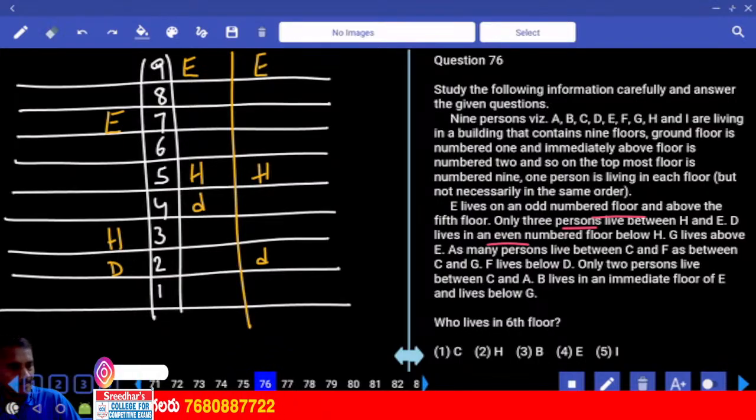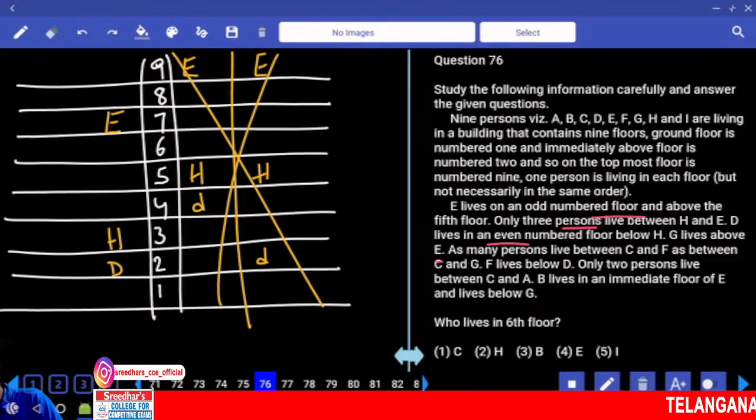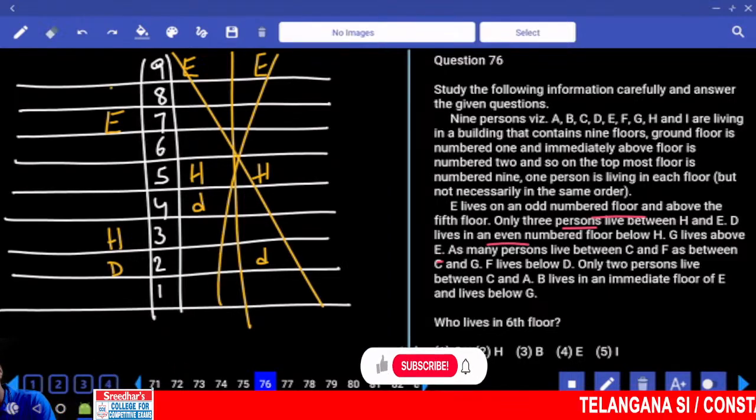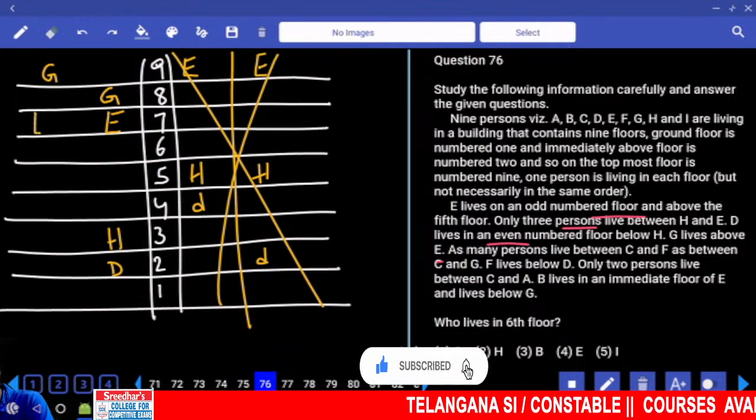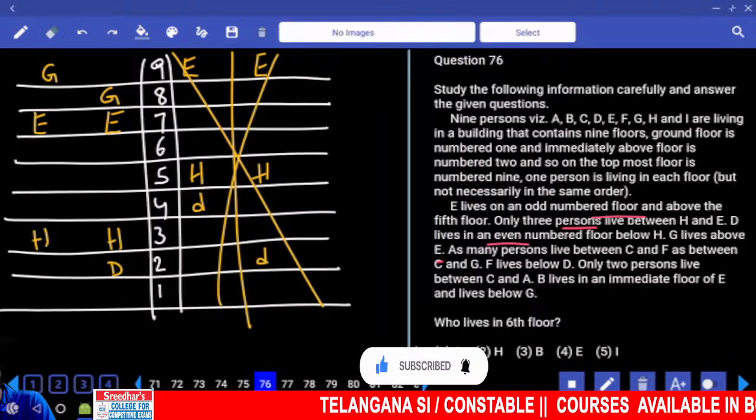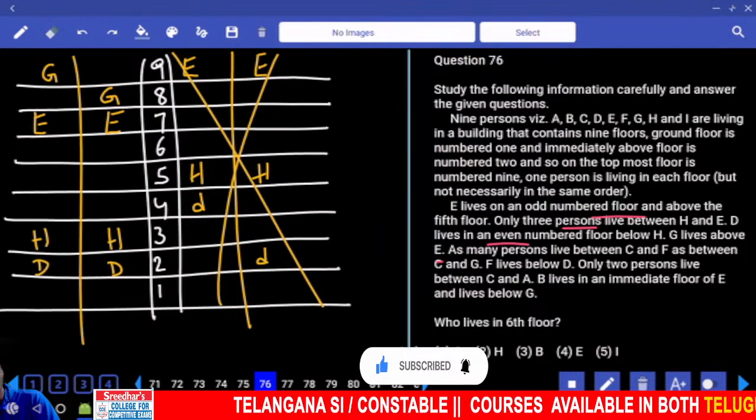Then next one, as when G lives above E. Now G lives above E, this case is completely ruled out. As G lives above E, how many possibilities? 2. Now G can be either on the 8th floor or on the 9th floor. Now G, E and H and D. Now these are the 2 possibilities we have.